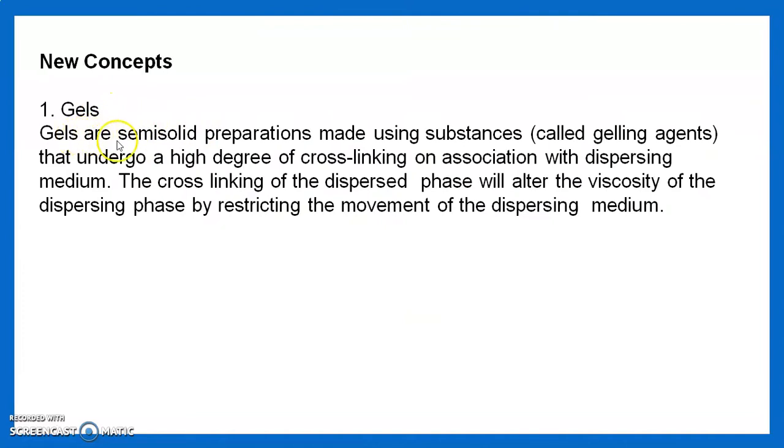What are gels? Gels are semi-solid preparations made using a substance called a gelling agent that undergoes a high degree of cross-linking on association with the dispersing medium. The cross-linking of the dispersed phase will alter the viscosity of the dispersing phase by restricting the movement of the dispersion medium. In this way gels are formed.